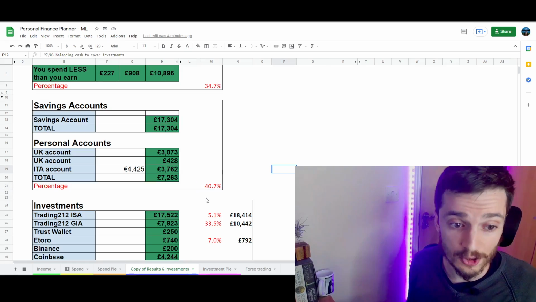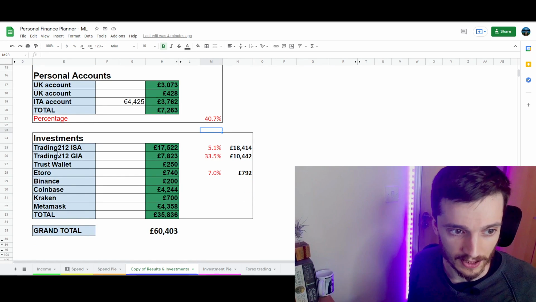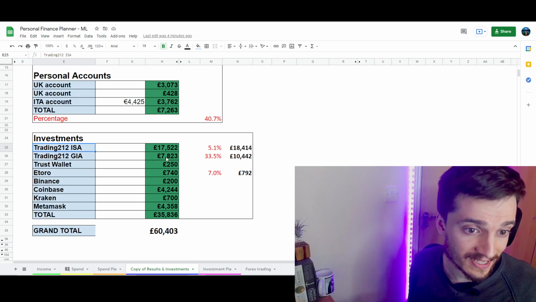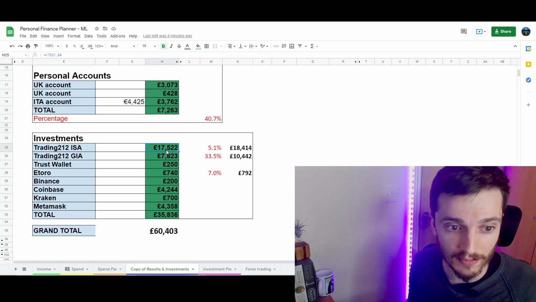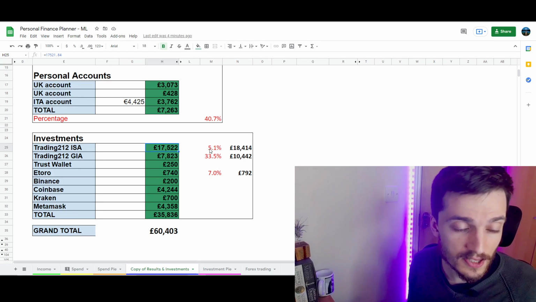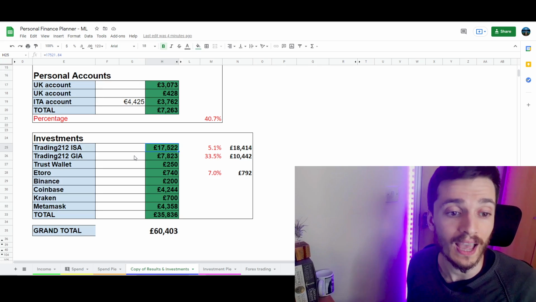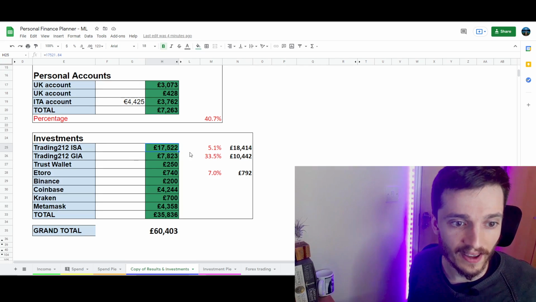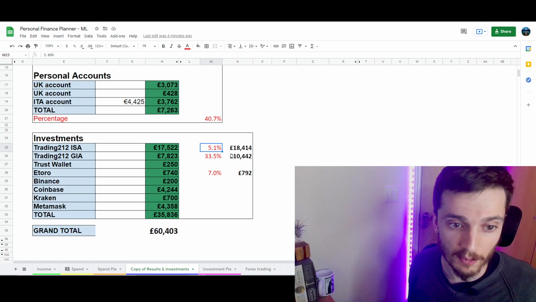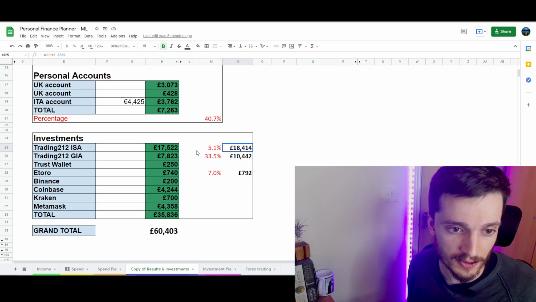And now for the juicy bit, the thing that everyone was probably waiting for, the investments. So we have the trading ISA. In the UK, you get to invest up to £20,000 tax-free, and this is basically what this is about. Obviously, your tax ISA needs to be as high as possible, and in fact I'll have 17 grand there, and this is how much I'm up at the moment.